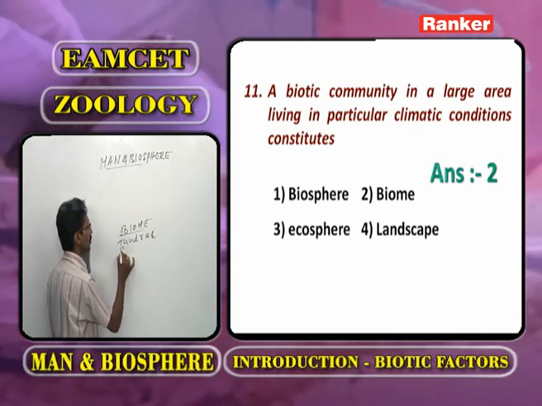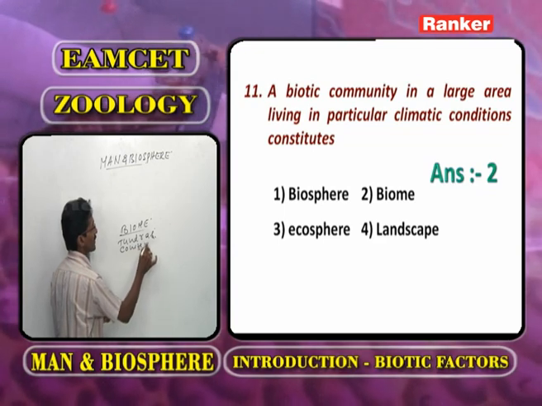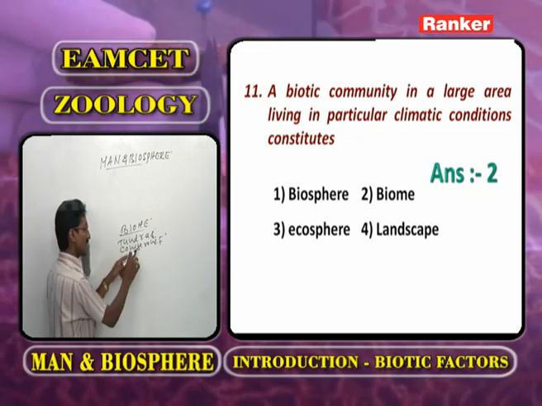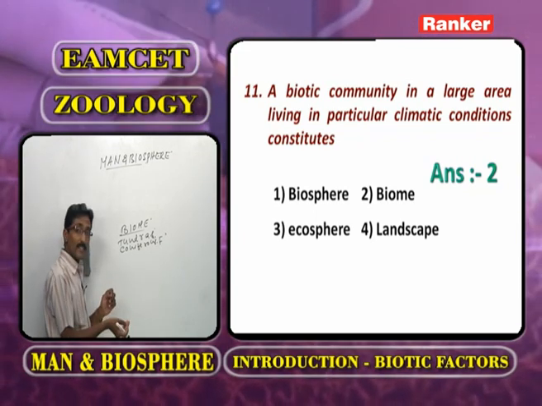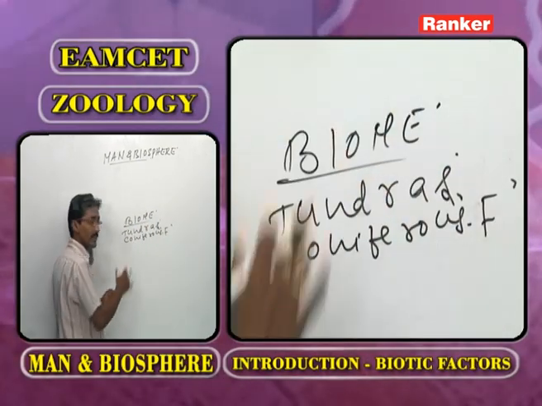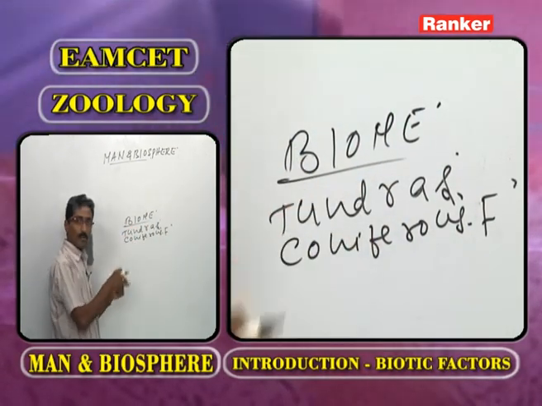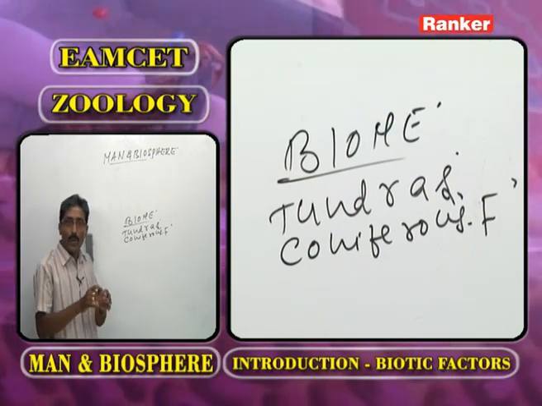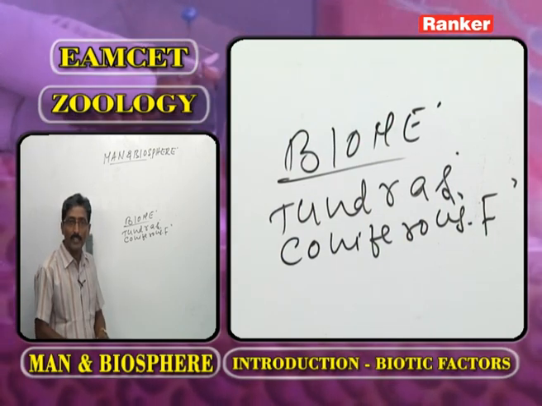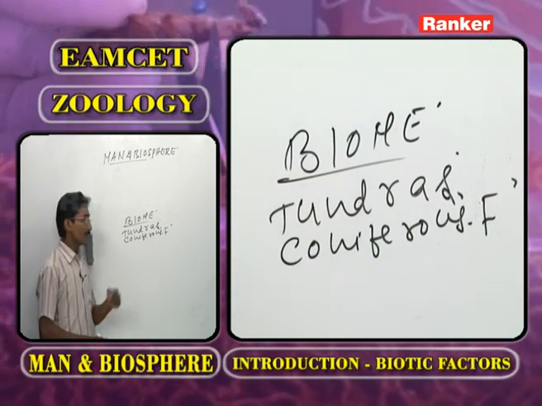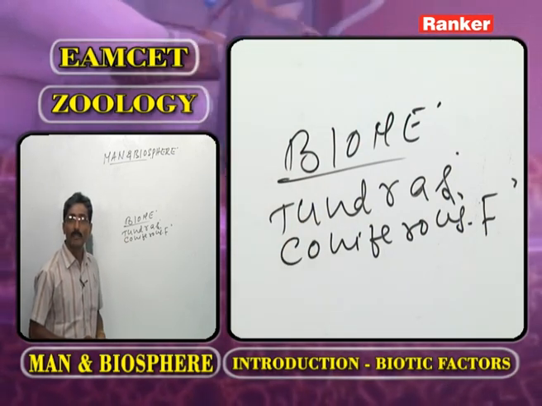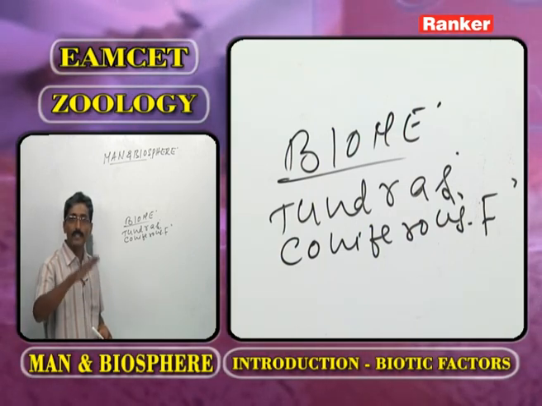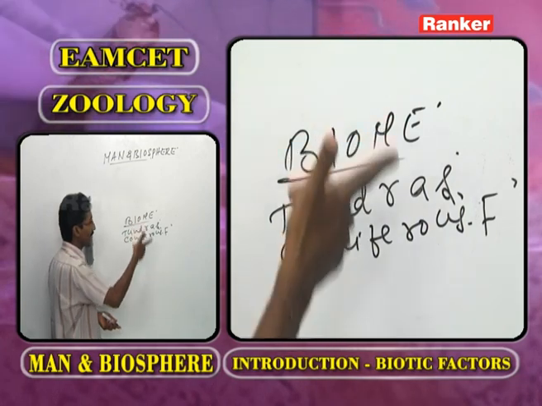What is the second example? Coniferous forest. It is an area. In this area, what type of plants are dominant? Coniferous. Now, how is a biome named? A biome is named based on what type of organisms are dominant. Take for example tundra. Tundra is a biome. In the tundra, plants are totally absent. Absence of plants is the dominant character, so it is named tundra.